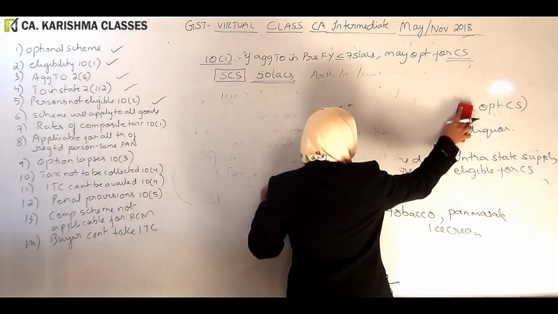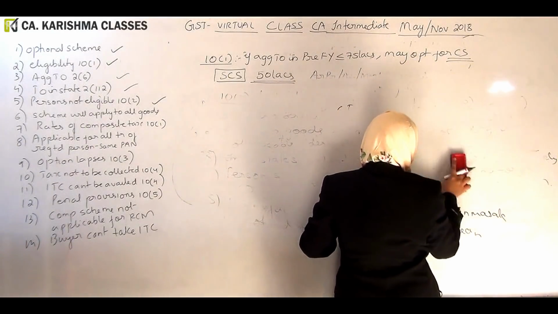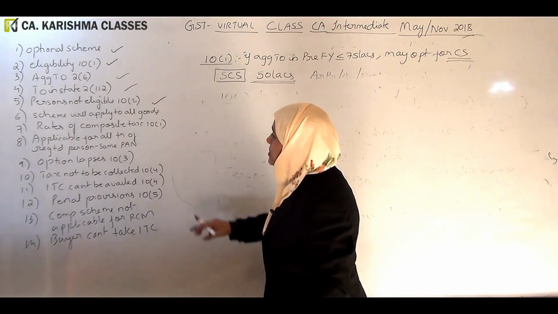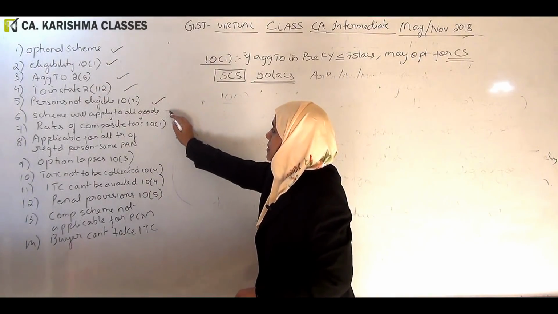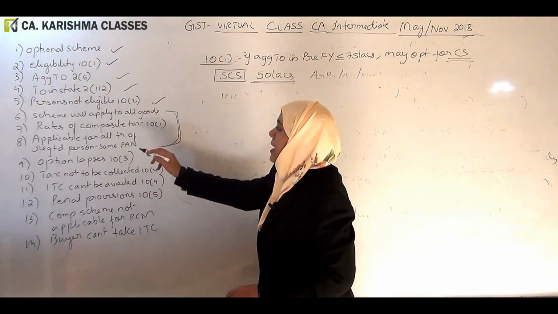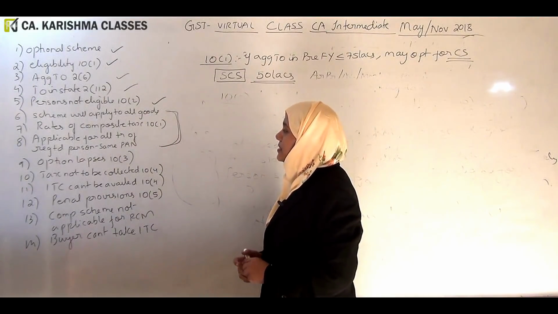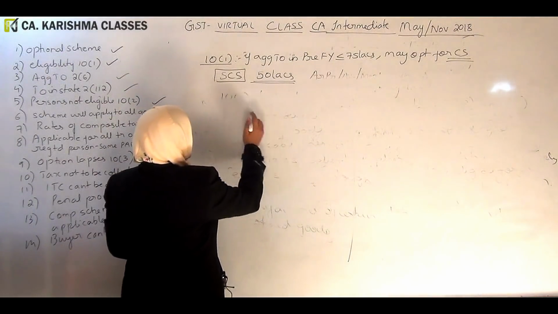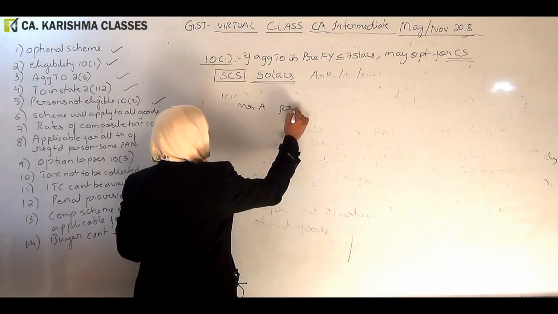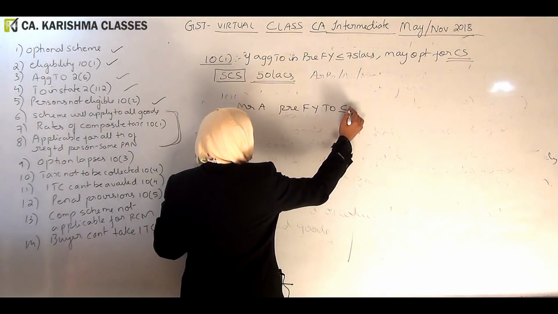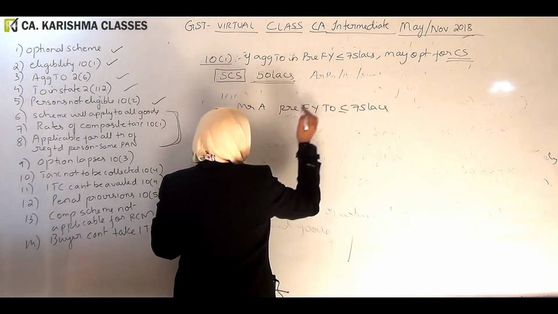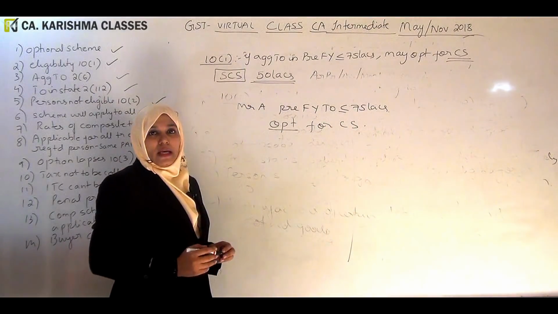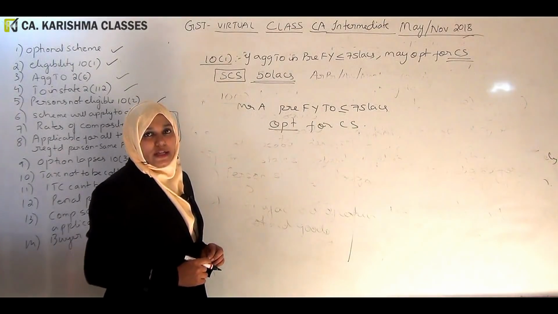This is a very important topic. This point has to be read with this point, and this point has to be read together. Applicable for all transactions of a registered person having the same PAN. Scheme will apply to all goods. Now, these are the 2 points. Mr. A, his preceding financial year turnover is less than 75 lakhs. He wants to opt for composition scheme. Okay, so now he has got a situation like this.